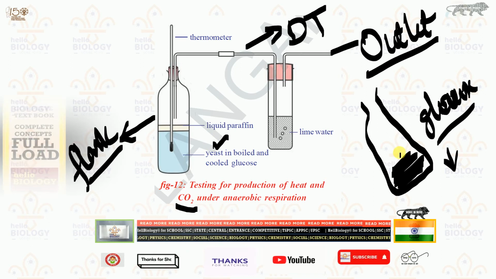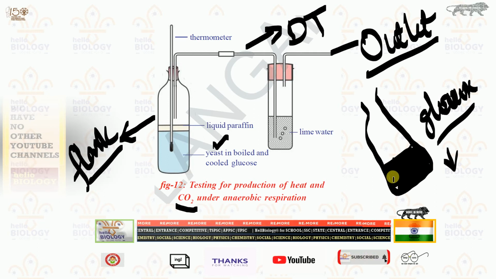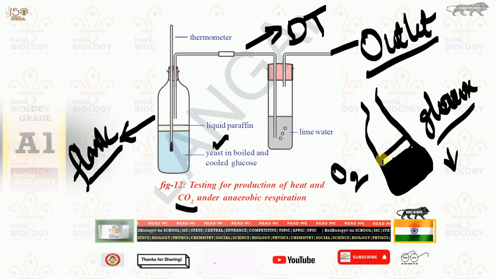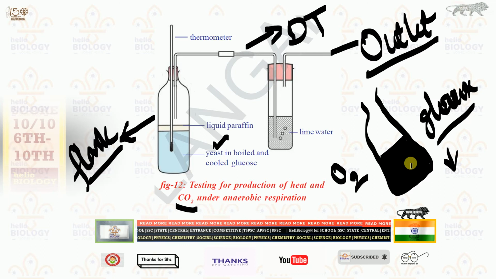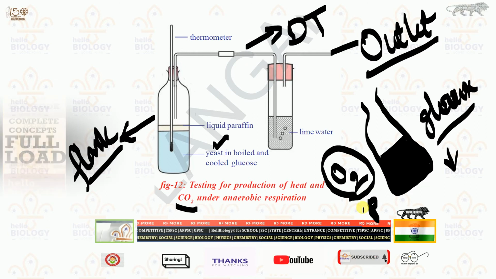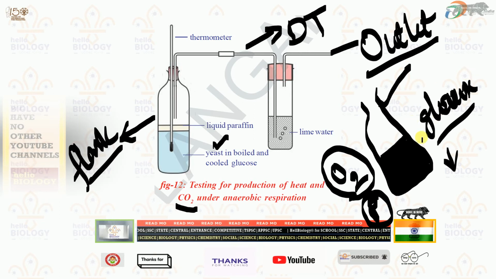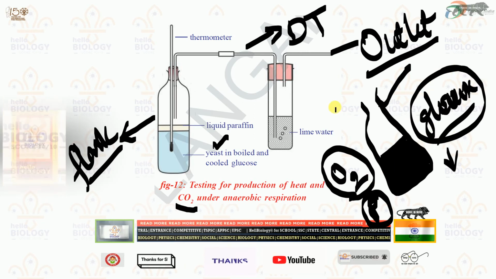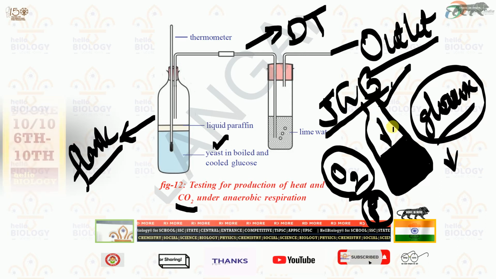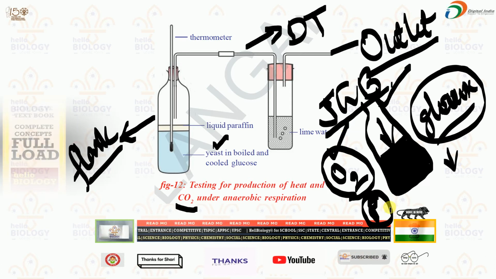Understood? And after that what will happen? Then yeast and glucose will be present in it. To ensure that oxygen is not entering, we add Janus green B solution into this solution. If oxygen is there, it turns pink in color. So remember that color is important. First we take the flask, then the glucose solution that must be boiled and cooled, and after that we add Janus green B solution to it, so that if oxygen is present, it will turn pink.